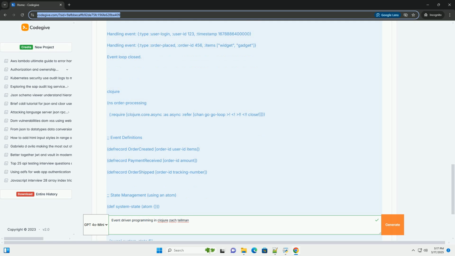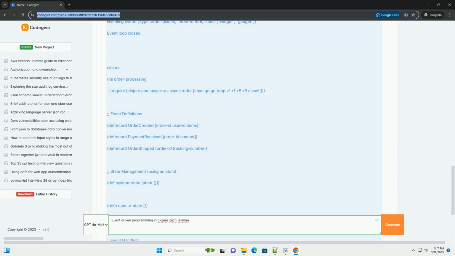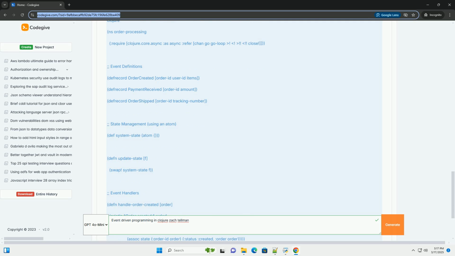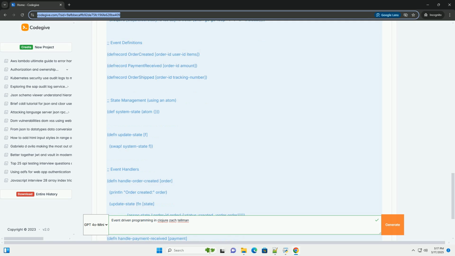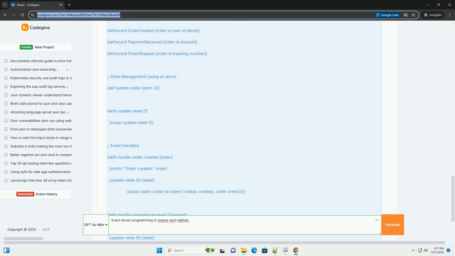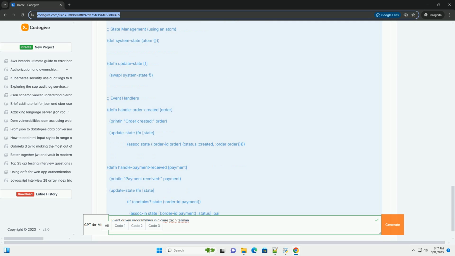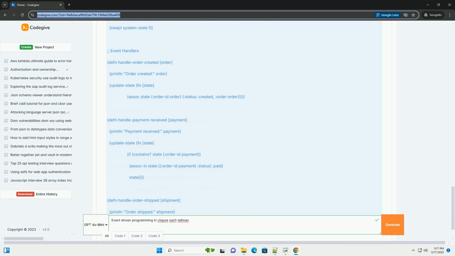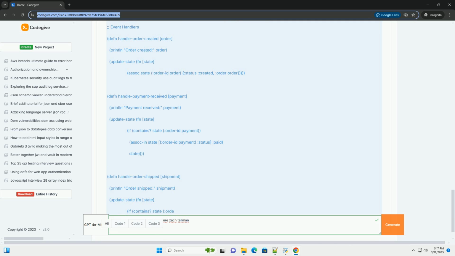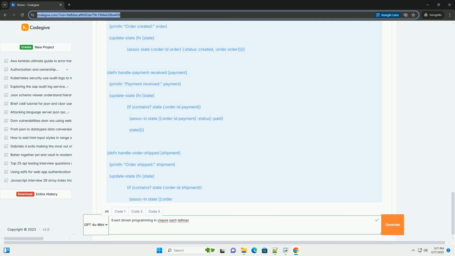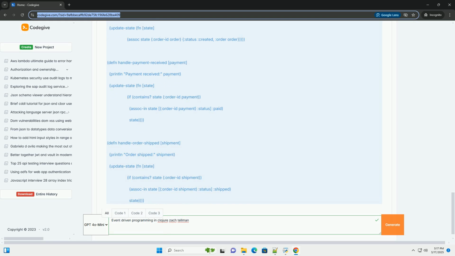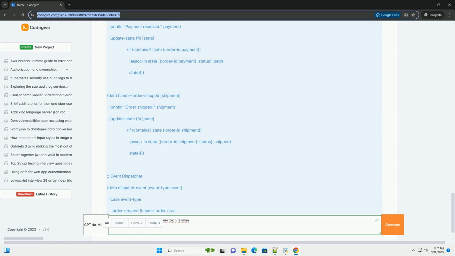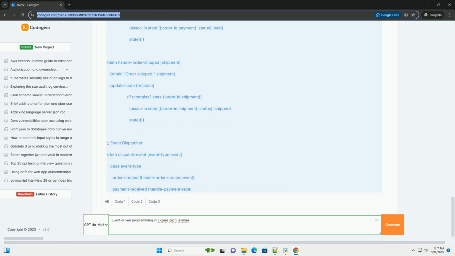Key concepts. 1. Events: discrete, immutable data structures that represent something that has happened. Think of them as notifications or facts. 2. Event sources: components that generate events. This could be user input, sensor data, network messages, or internal system state changes. 3. Event handlers: functions that are executed in response to specific events.